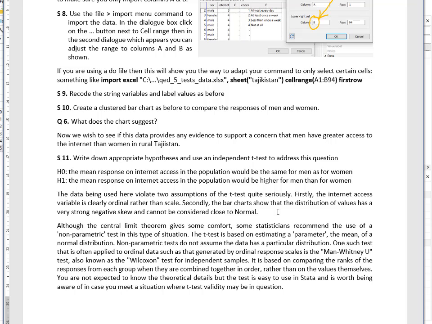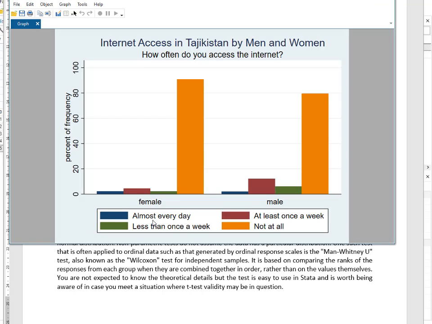First of all, the internet access variable is ordinal rather than scale. So the meaning of these responses, if you look at the categories we're using, you can't really add these up. Like the difference between not at all and less than once a week, that's not the same as the difference from here to almost every day. It's much, much bigger.